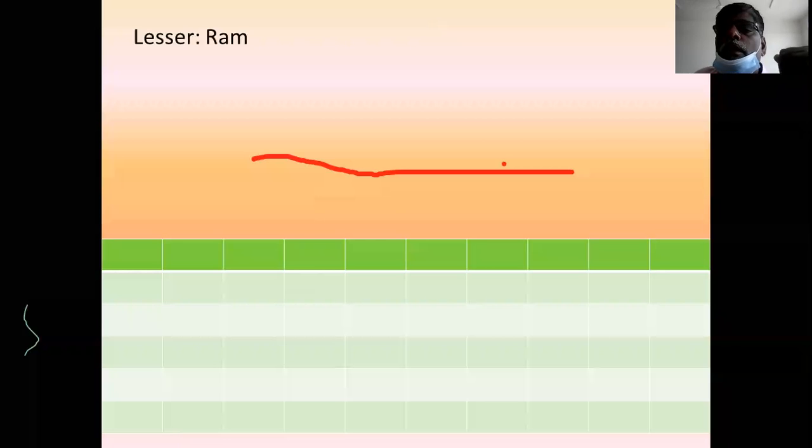Now I would like to explain the same thing with the help of an example. Let us consider the lessor is Ram. Ram is a landlord and the lessee is Sham. Sham is a mining company.